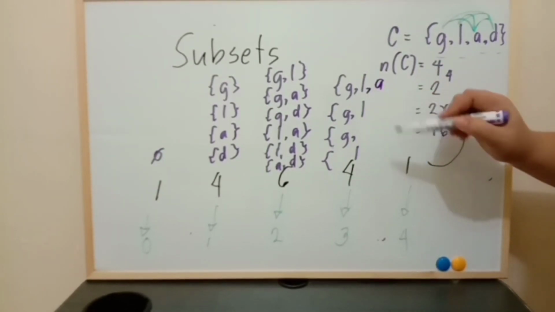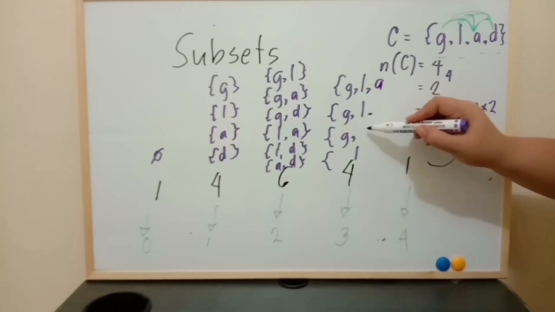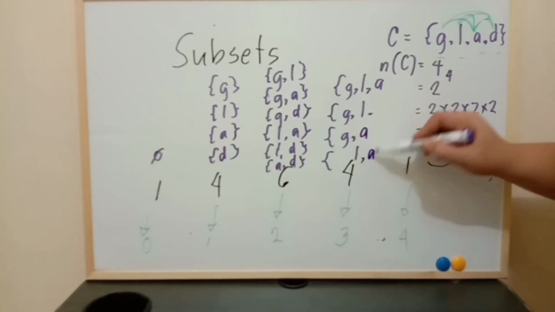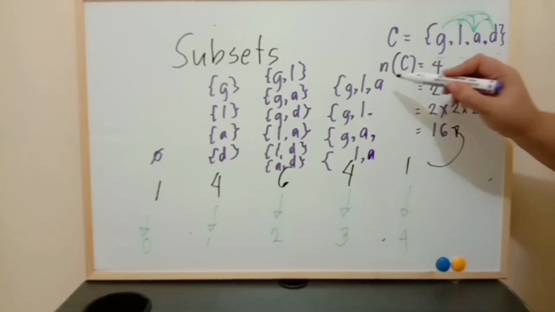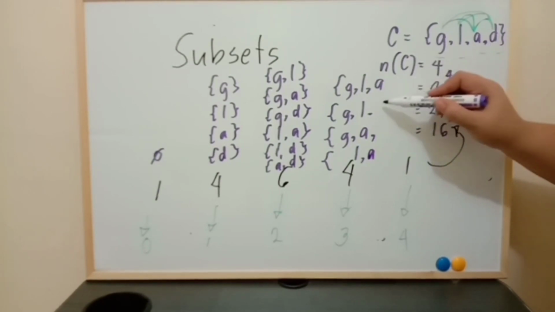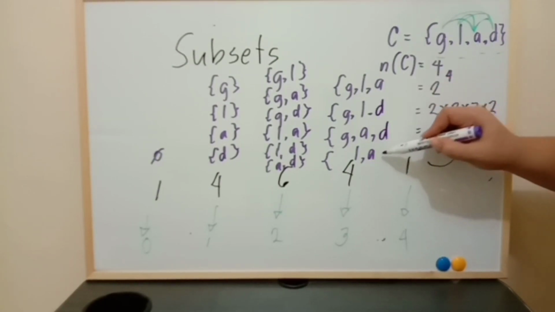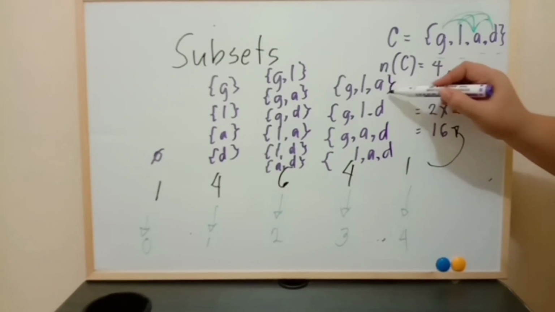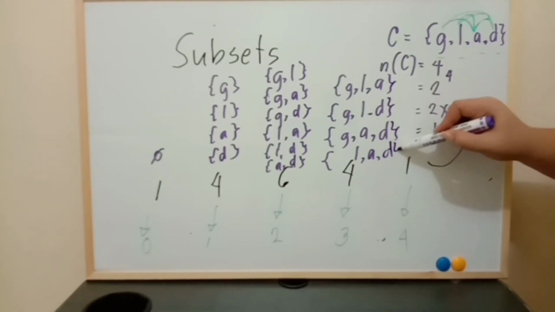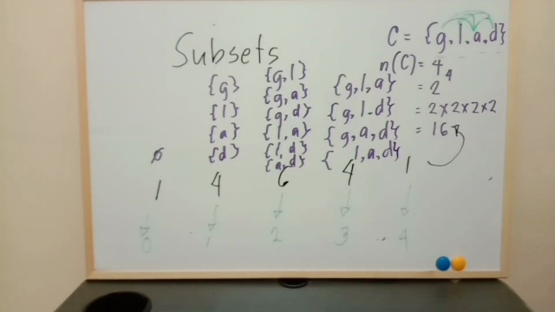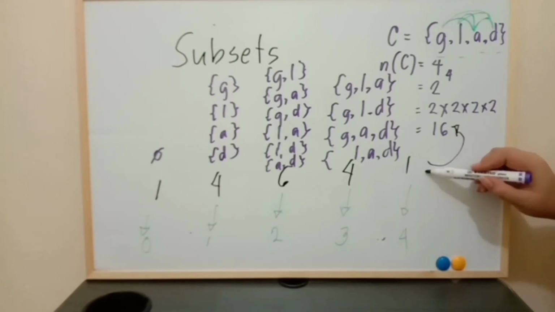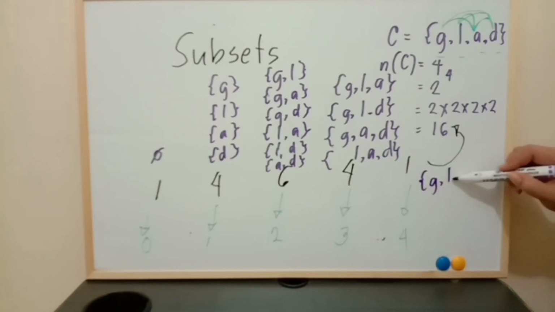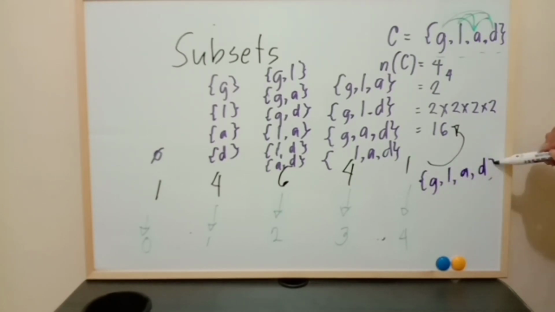Comma, A, you leave the second one blank, you proceed with A here, and then another A here. Then we have the D, we leave the first one blank. We have D, D, comma, D. Now you have it. 4 subsets containing 3 elements. For the last one, 1 subset containing 4 elements, obviously that is G, comma L, comma A, comma D.